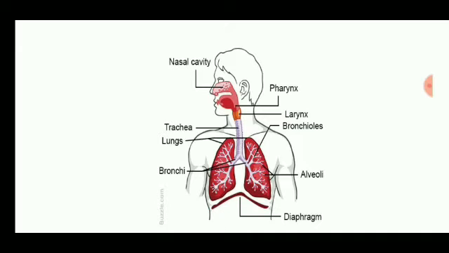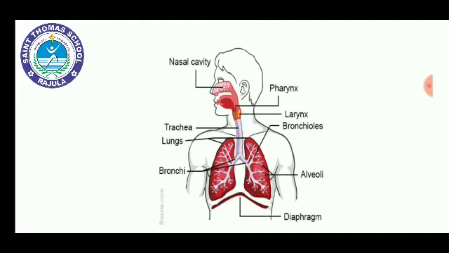So in the nasal cavity, some hair like structure is there. That hair like structure will help to purify the air, and please keep in mind, only the oxygen rich air will move inside the respiratory system, and only the carbon dioxide rich air will move out of the respiratory system. From the nasal cavity, it will move to the pharynx. From the pharynx, it will move to the larynx.